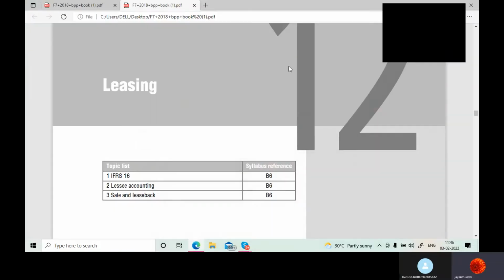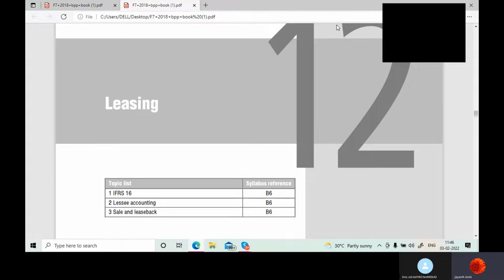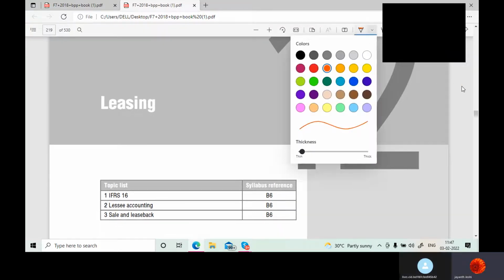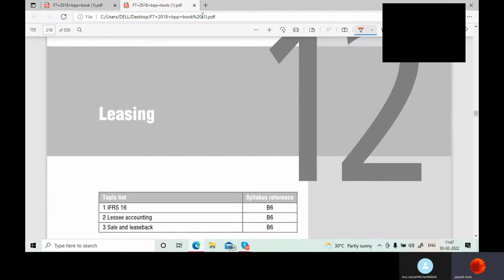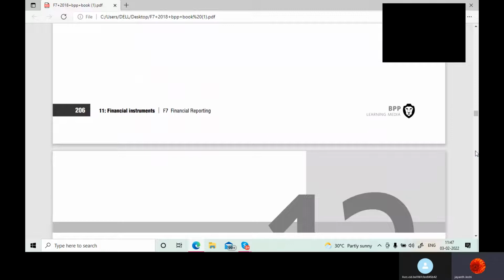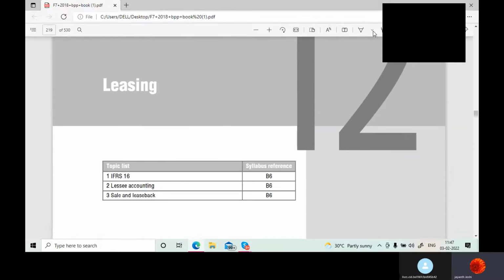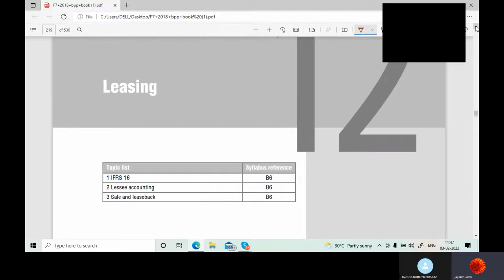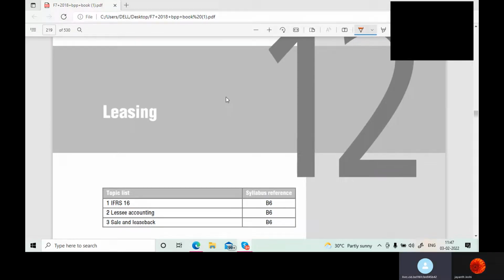Yeah. So today's topic is leasing. Okay. Yes, sir. So what is this leasing all about? Any idea regarding leases? Yeah, we give part of land for rent or building for rent. Yeah, so let's start with leasing.